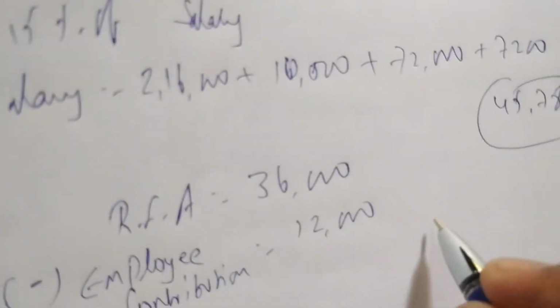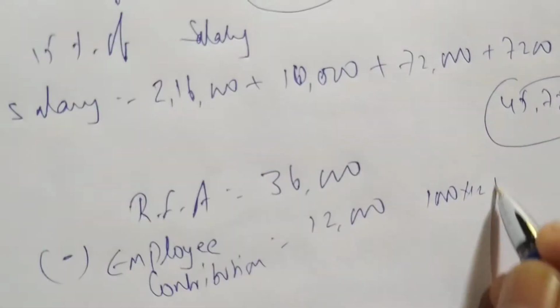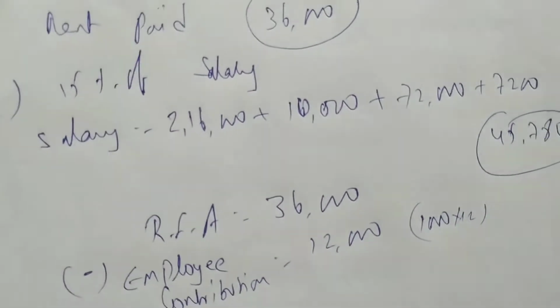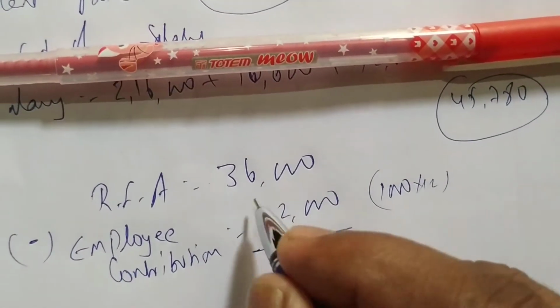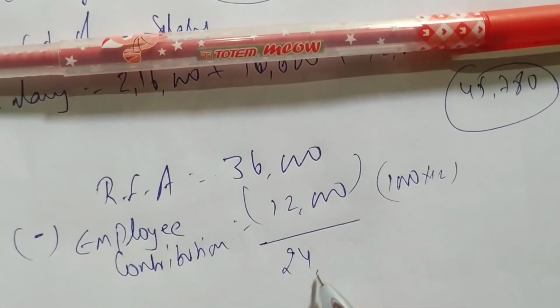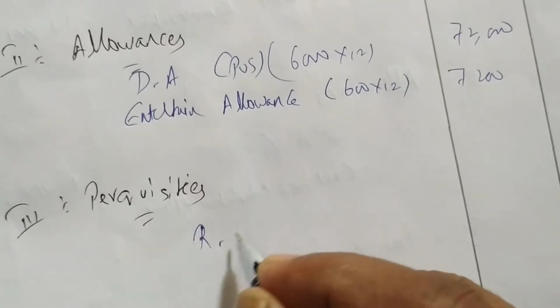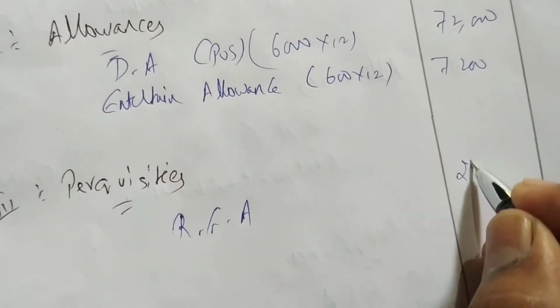So 12 months you have to do, 1,000 into 12, 12,000. So we get 24,000 as rent free accommodation. So we'll write under perquisites RFA 24,000.